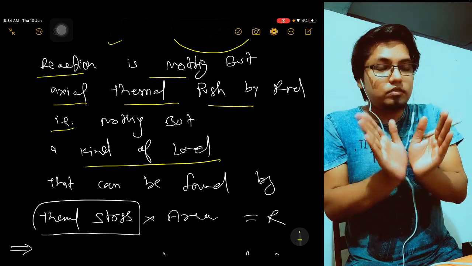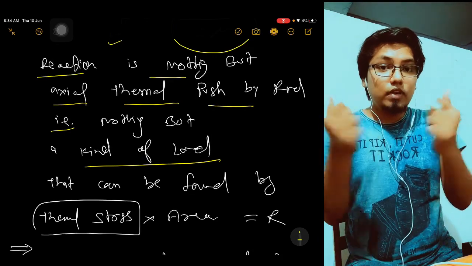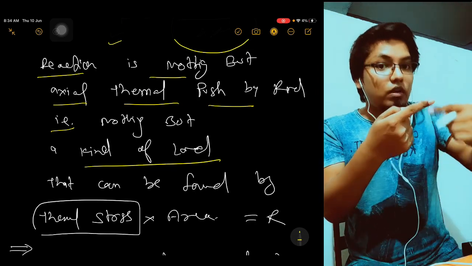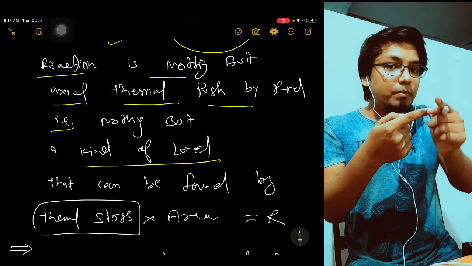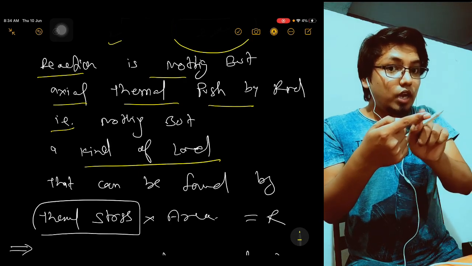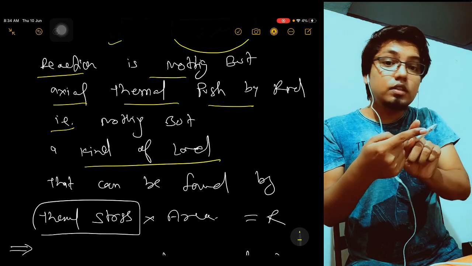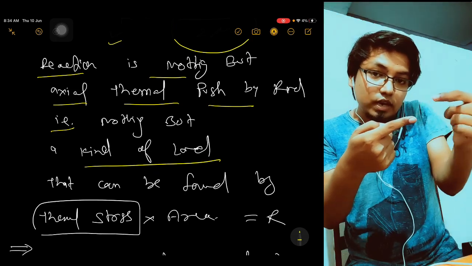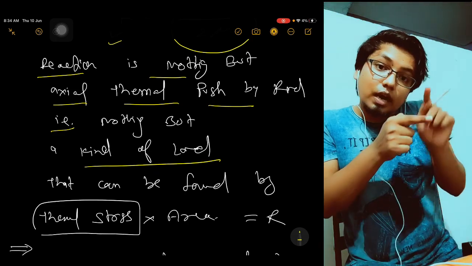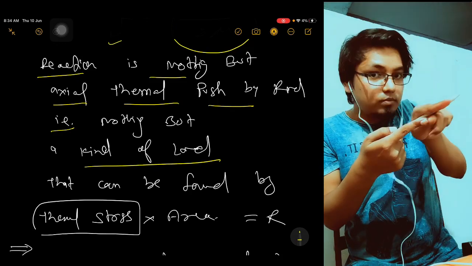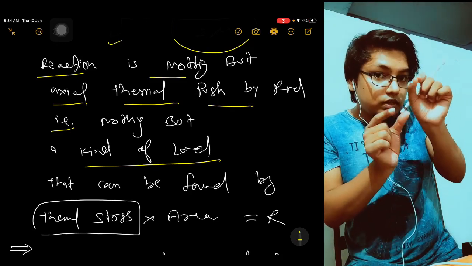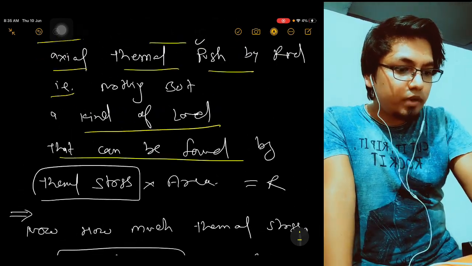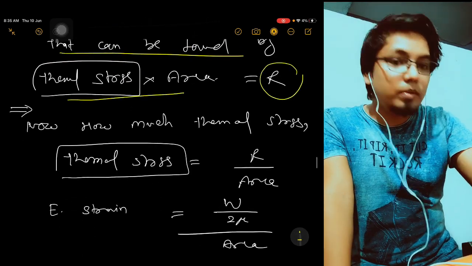Because rod will expand in this direction, so axial stress is acting. So this axial stress we can convert into the load, into the force, by multiplying with the cross section area. So now you don't think about stress, you think about the thermal load. Load is acting in this direction, so equal to this load, the reaction will act. The amount of reaction is going to be equal to the thermal load, which I can find out by thermal stress into area. So that will be my reaction force.